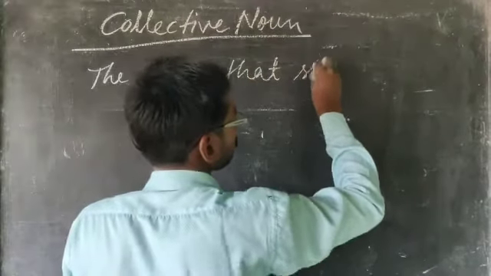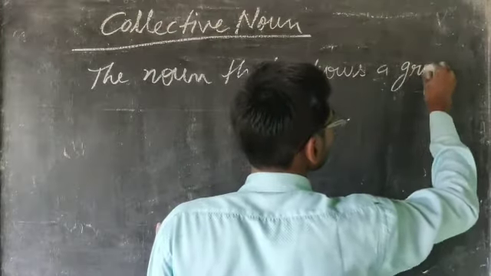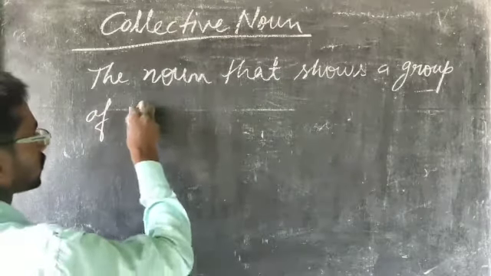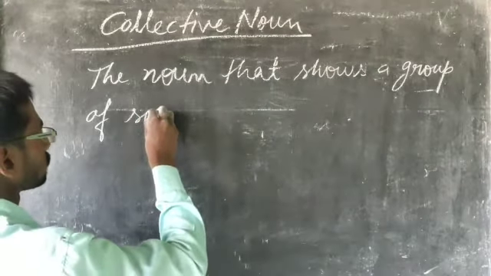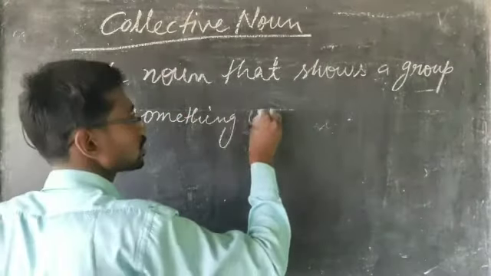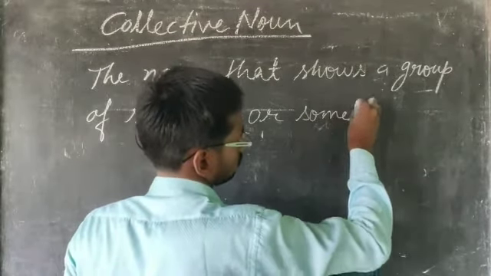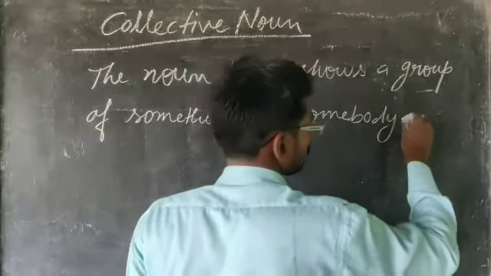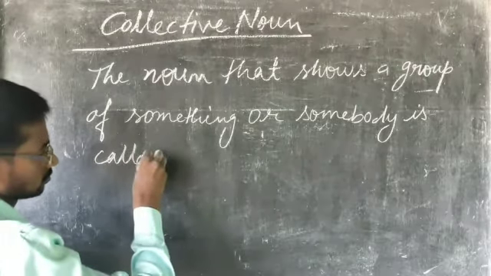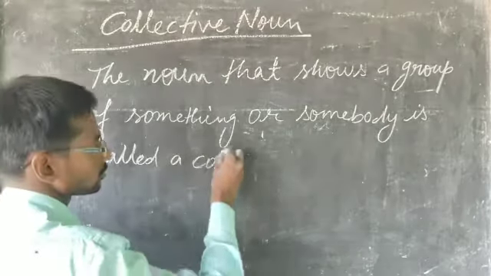That shows a group of something or somebody is called a collective noun.